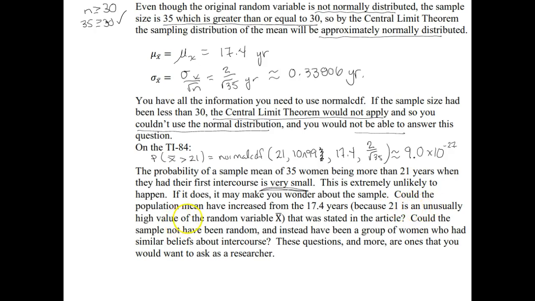So could the population mean have increased from the 17.4 years? Because 21 is an unusually high value if it's still at 17.4. Okay, that was stated in the article. Or could the sample not have been random and instead have been a group of women who had similar beliefs about intercourse? These questions and more are ones that we tend to have to answer as we start doing inferences.